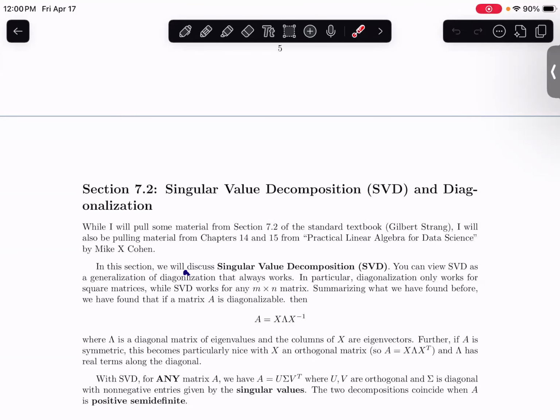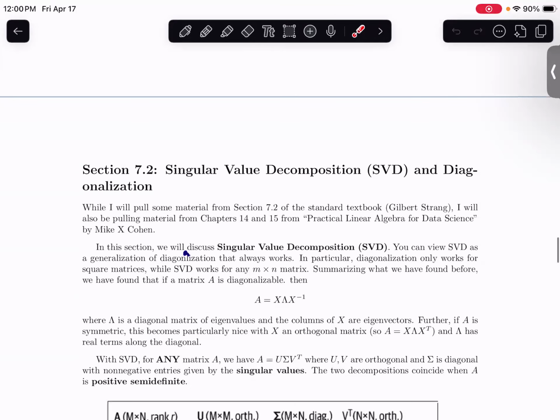Okay, so there are three things that we're doing today. I'm going to talk a little bit about section 7.2, maybe for 25 minutes or so. And then I sent a post out yesterday about the exams. I'm not going to go over the exam.